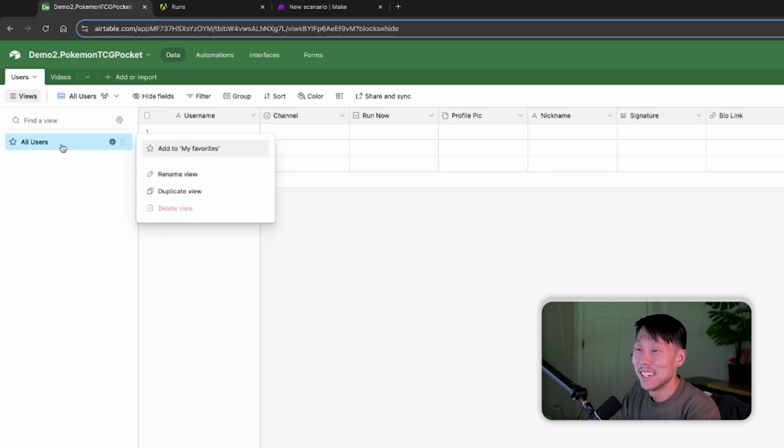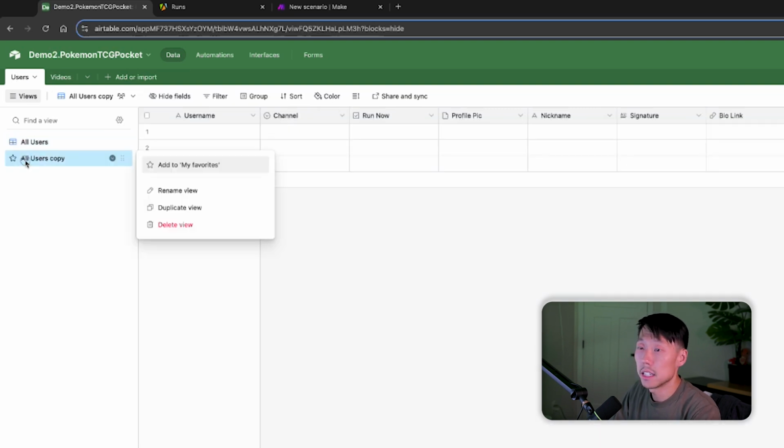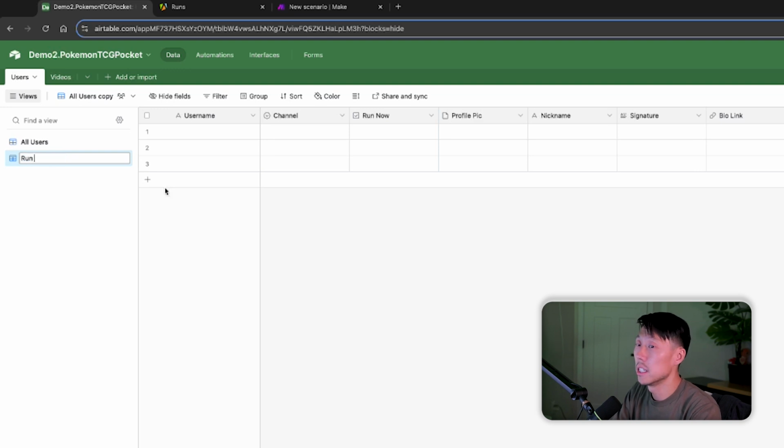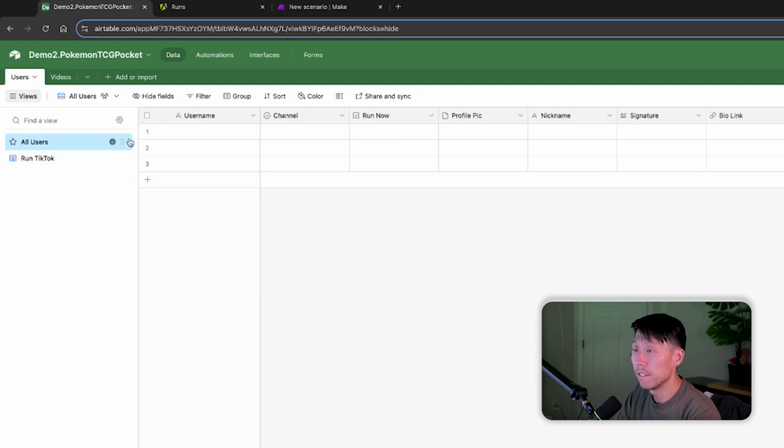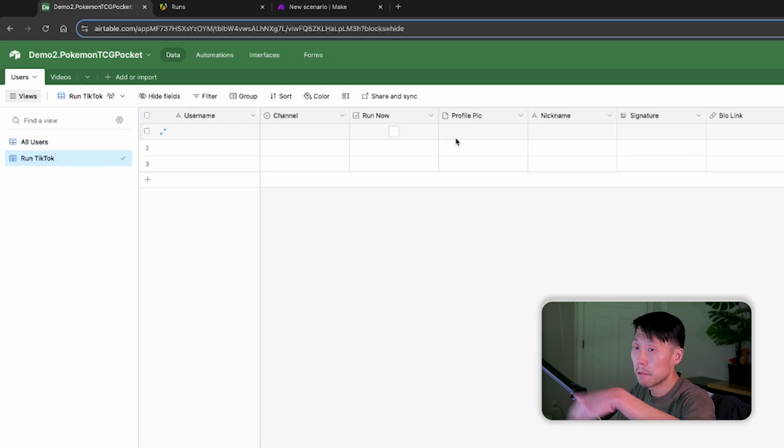I'm going to duplicate this and call this run TikTok. Basically I want a separate view, and when I click this checkbox, these records are going to show up in this run TikTok table. And then the automation will kick off for those records.